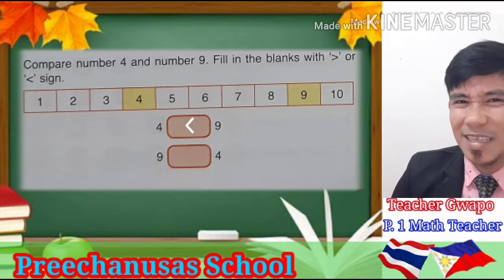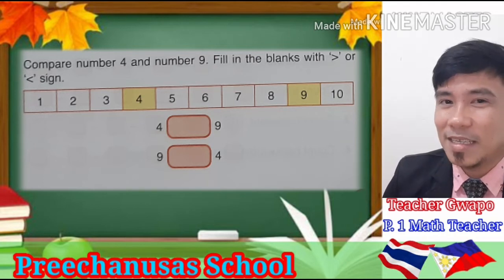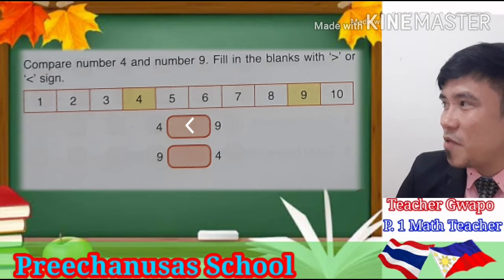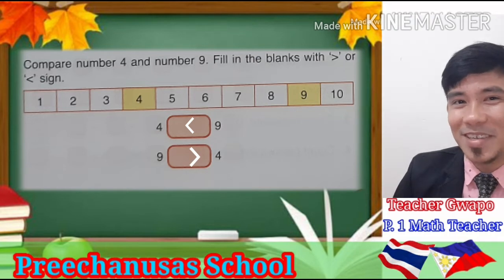It's very easy. Next, 9 and 4. 9 is greater than 4. Right? I told you it's very easy.